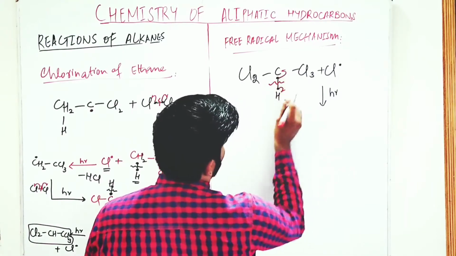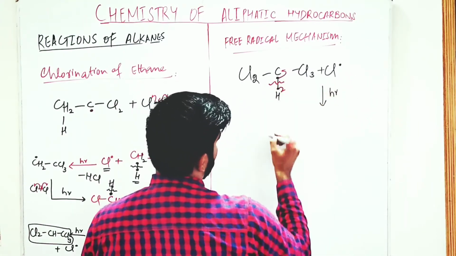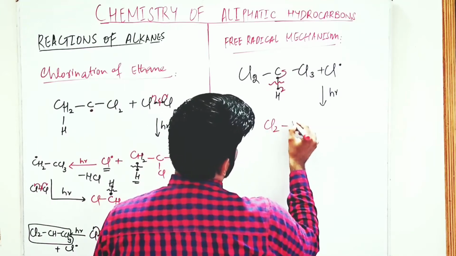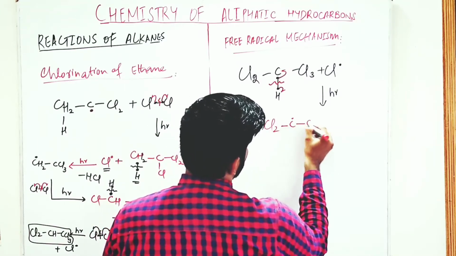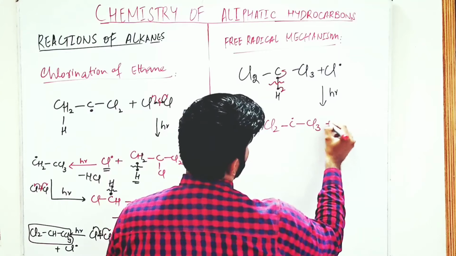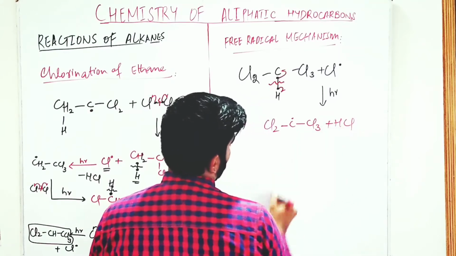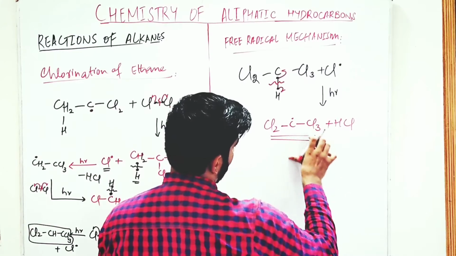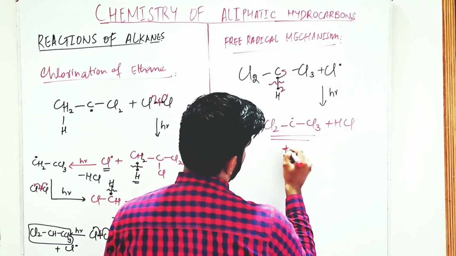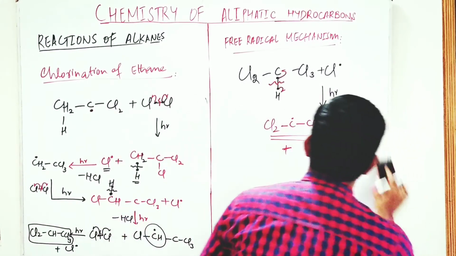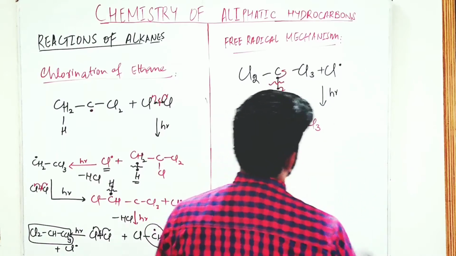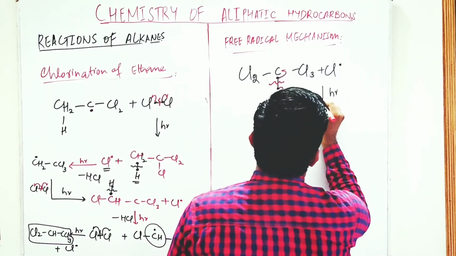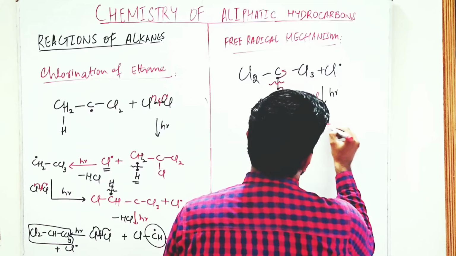This hydrogen free radical and this chlorine free radical react, and there is formation of this free radical with HCl. We again add a chlorine molecule to this free radical, HCl is eliminated, we add chlorine.